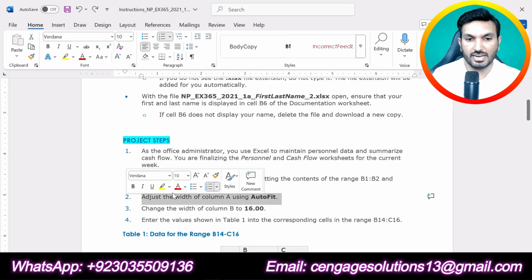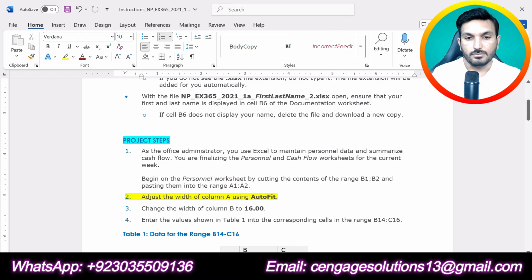So now let's move to the second step. The second step is saying adjust the width of column A using AutoFit. Now we are supposed to adjust the width of column A using AutoFit.